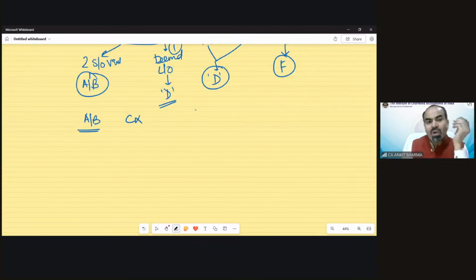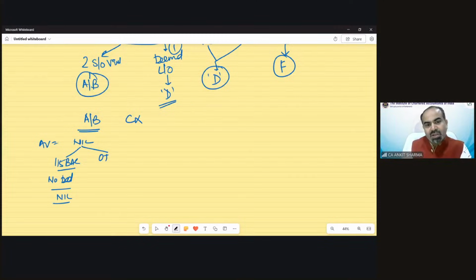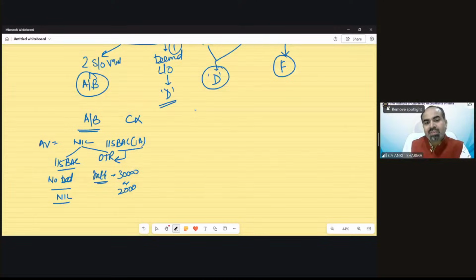A and B have only one condition, that for a maximum of 2 houses, annual value will be taken as nil. If it is section 115BAC, then no deduction for interest also. So the answer would be nil. As simple as that. If this is the optional tax regime, if you have opted out of section 115BAC(1A), that means you are under the optional tax regime, in that case you can claim only interest deduction for both houses in aggregate. And that would be either 30,000 or it could be 2 lakh rupees, as the case may be.